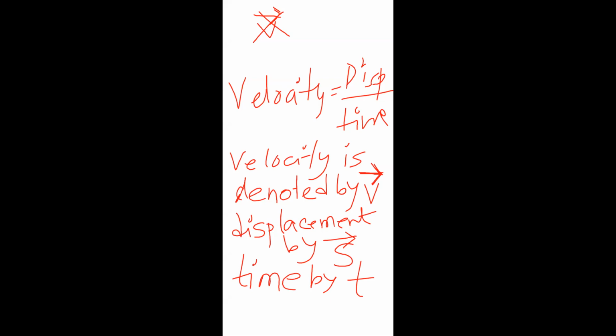Up to this done? I am just clearing the board. Wait. I am writing this. Displacement denoted by S, time by T. Complete. Now just look. We have written velocity is equal to displacement by time, right?